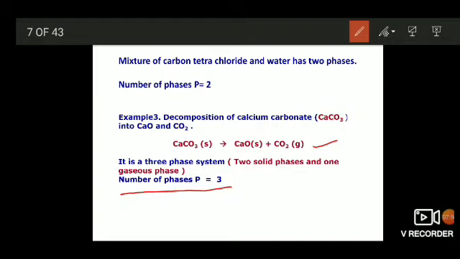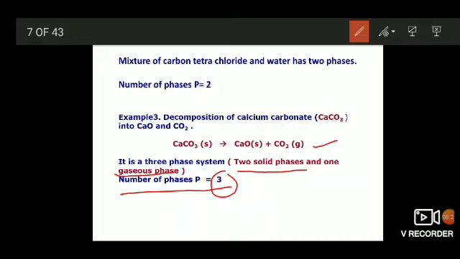We are not taking the two solids as a single solid. As these two are different solids, we take them as two different phases, and carbon dioxide as one gaseous phase. So in this example, the number of phases is 3.